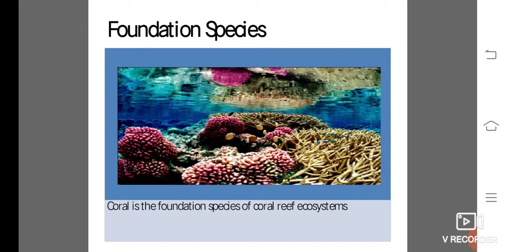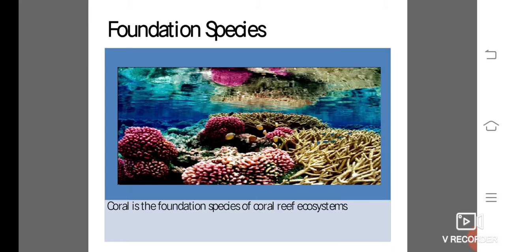This is the foundation species. The example is coral. Foundation species are considered the base or bedrock of a community, having the greatest influence on its overall structure. They are usually the primary producers, organisms that bring most of the energy into the community.